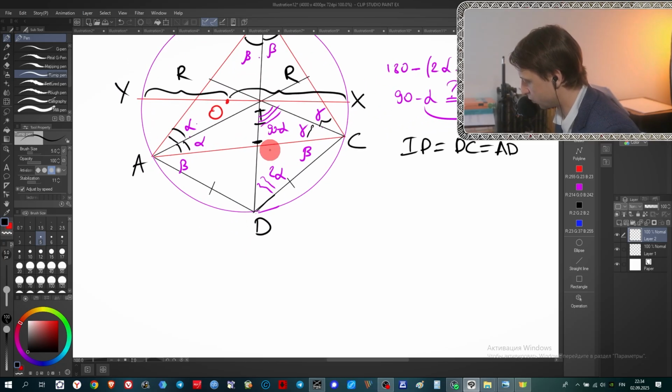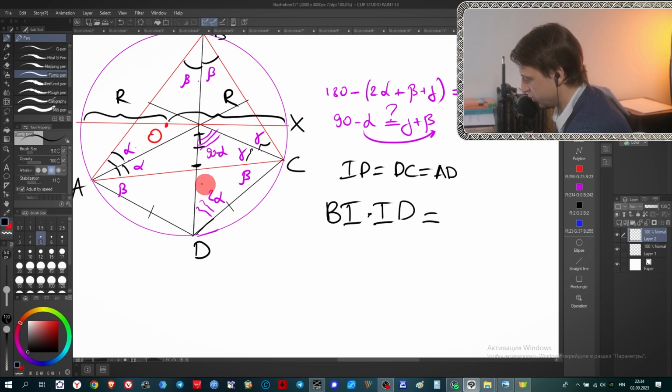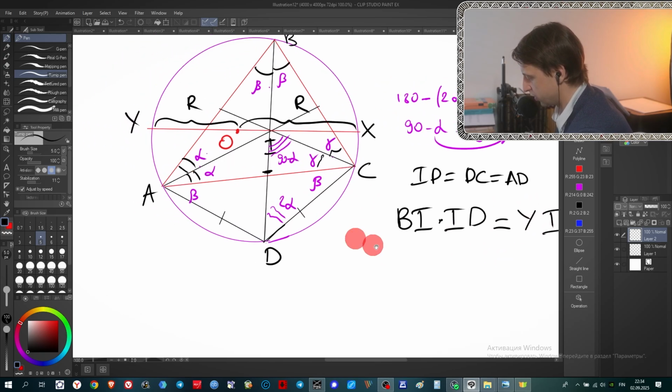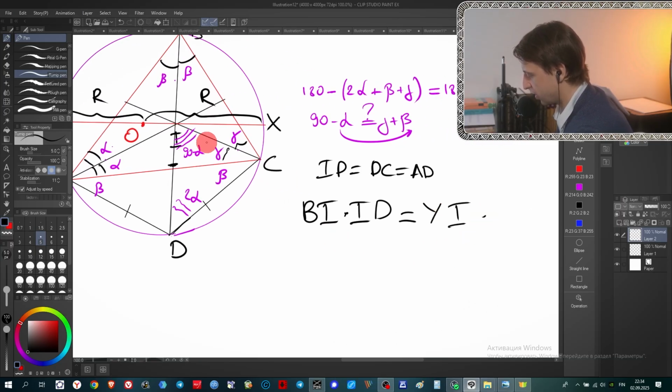In our case, what will we get? We will get that BI times ID, the product of two parts of this chord, equals this one times this one, YI times IX.